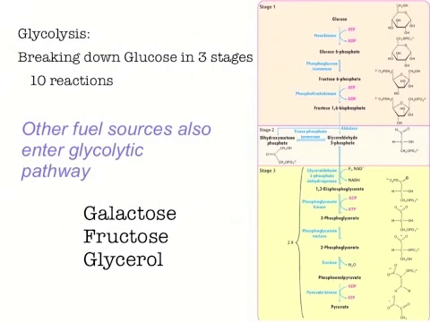Now we saw that glycolysis is the breaking down of glucose in 3 stages with 10 reactions. But other fuel sources can also enter into the glycolytic pathway, and we're going to look at 3 prominent fuels. These are galactose and fructose, which are monosaccharides, and glycerol, which is a degradation product from fats.